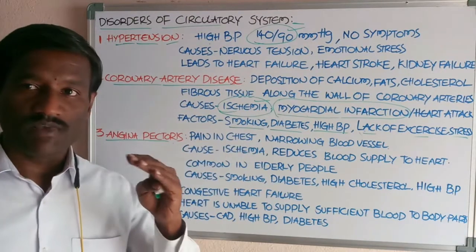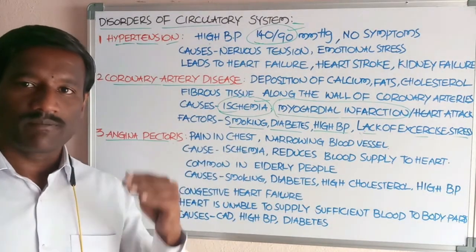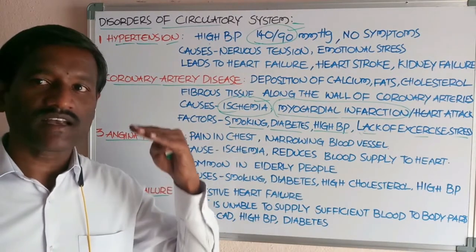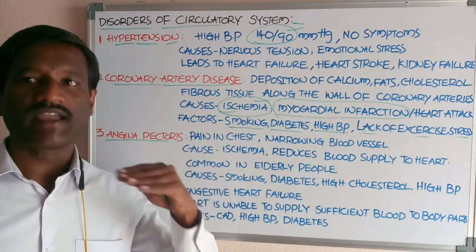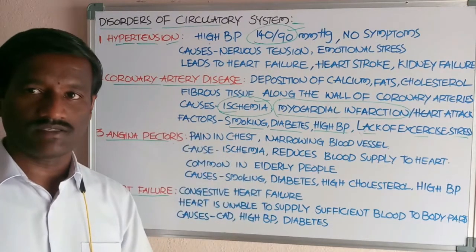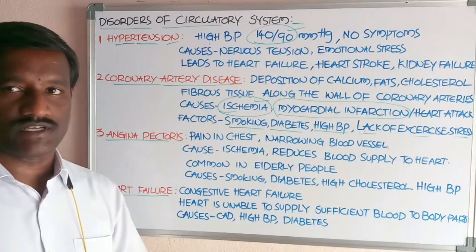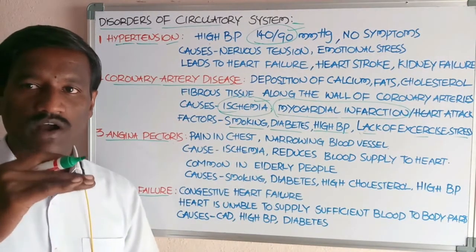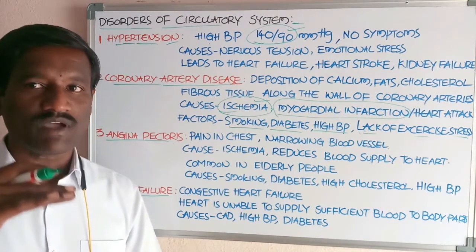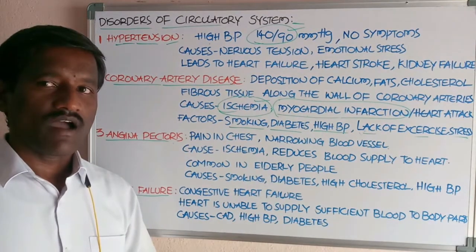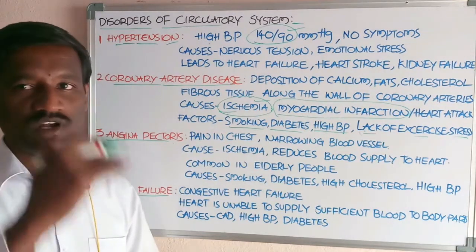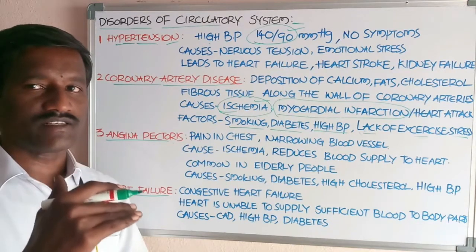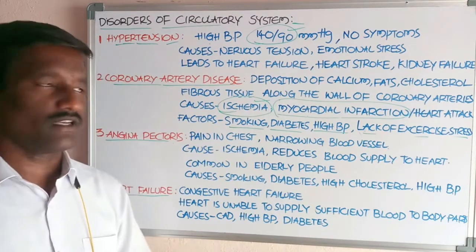Okay. What is the meaning of blood pressure? Blood pressure means the pressure exerted by the blood against the wall of the arteries. It is normally equal to 120 by 80 mmHg. The upper one indicates systolic pressure and the lower one, 80 mmHg, indicates diastolic pressure.